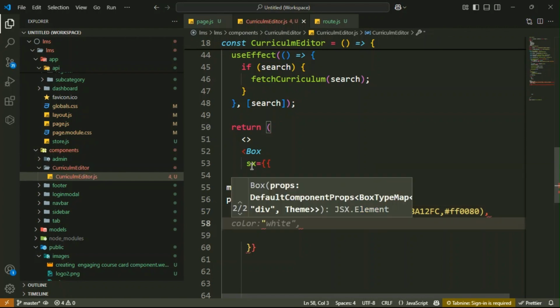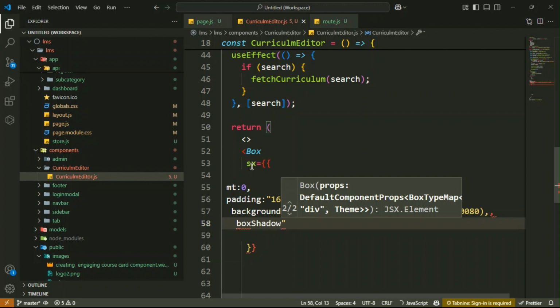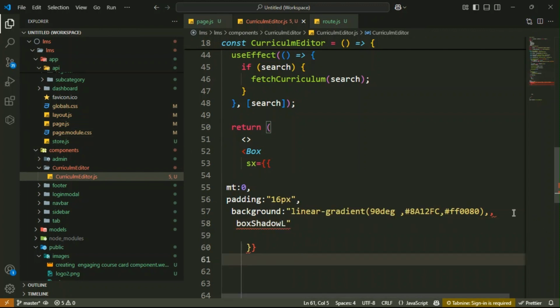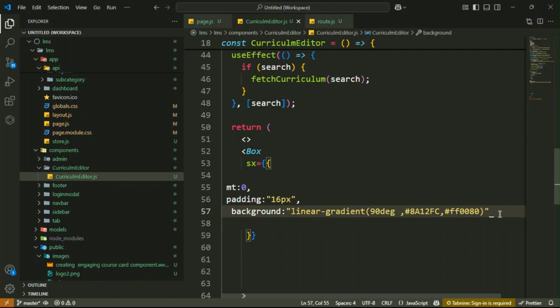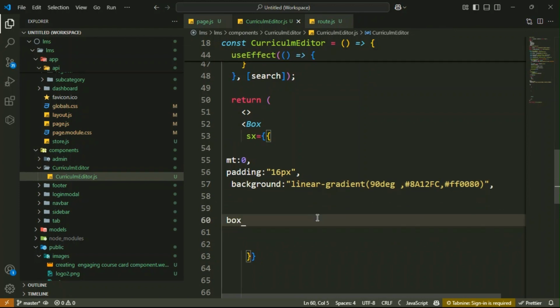Then after that you have box shadow. This is not capital, box shadow. Also remove this one from here. Then write box shadow.